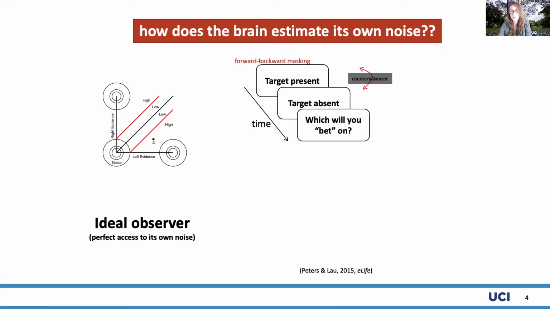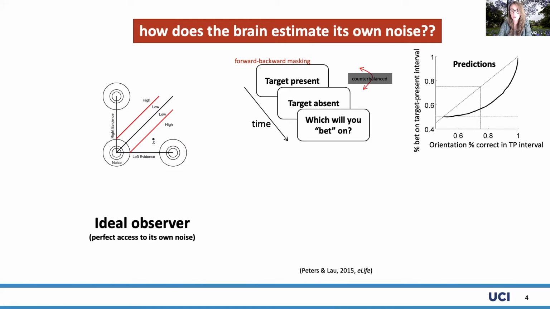So in this paper from a few years ago, we used forward-backward masking to render visual targets difficult to see in two sequential intervals. And we set a floor on confidence by making one of the targets physically invisible or absent. We asked participants to discriminate the identity of the target in each interval, and then we asked them to rate their confidence on each pair of intervals by betting on which of the two decisions they felt more confident in. We built a Bayesian ideal observer computational model, and we simulated what the results should look like.